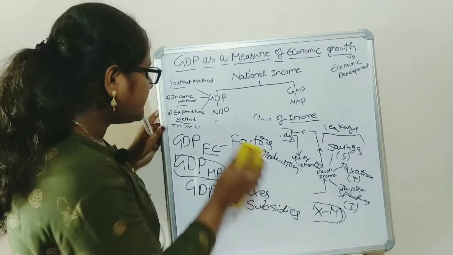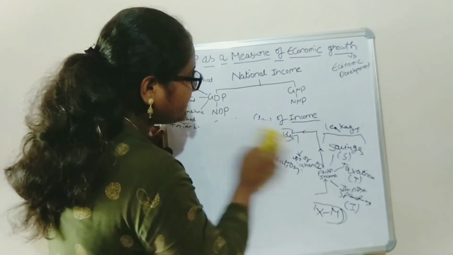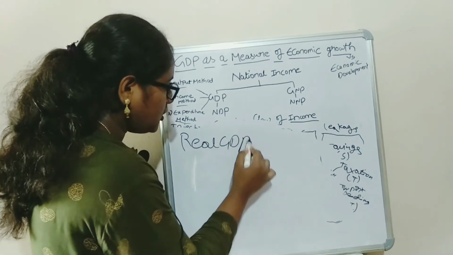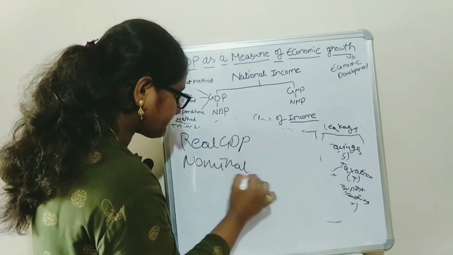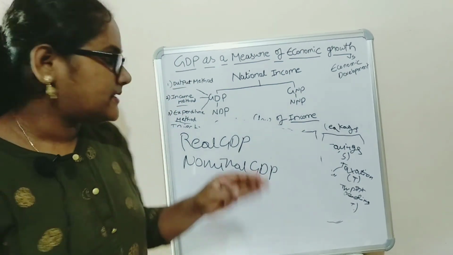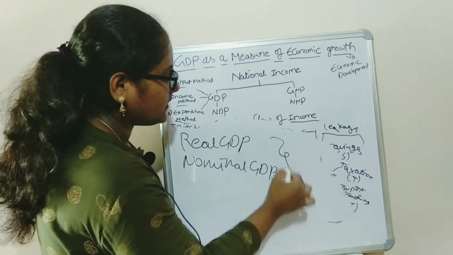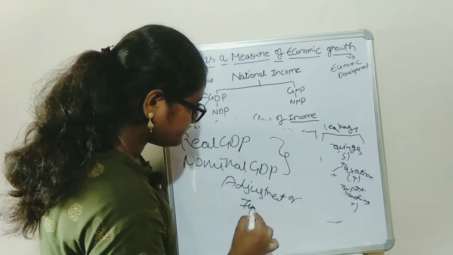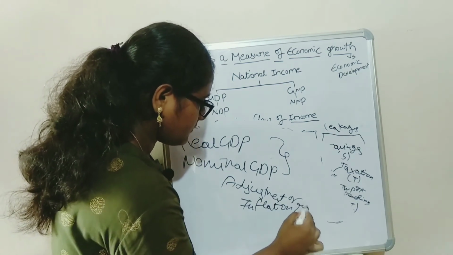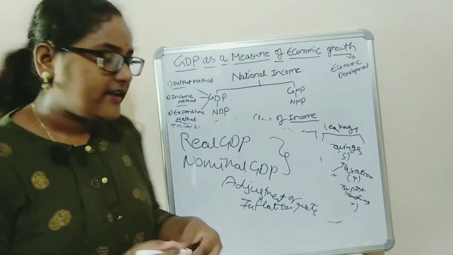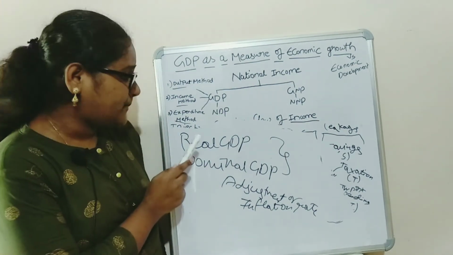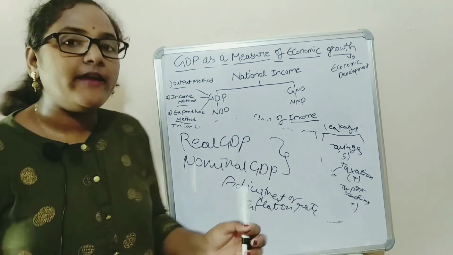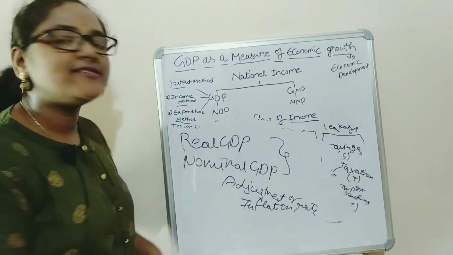And there are other two terms, that is the real GDP and nominal GDP. What is the main difference in these two types of GDP? That is adjustment of inflation rate. If the inflation rate has been included, it is known as the real GDP, and if the inflation rate is not included, then that is nominal GDP.